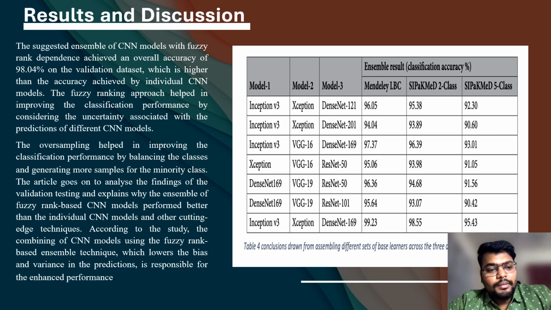According to the study, combining CNN models with the fuzzy rank based ensemble technique, which lowers the bias and variance in the prediction, is responsible for the enhanced performance. Now we will move to the conclusion.